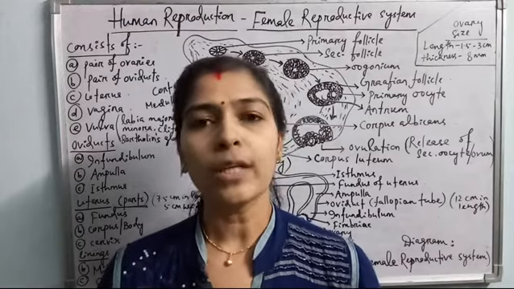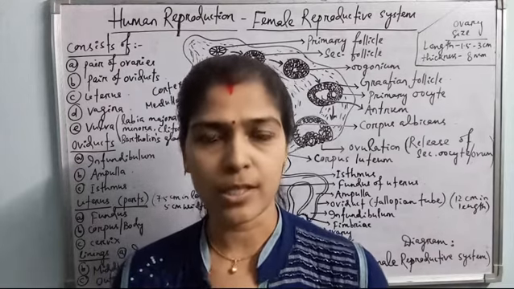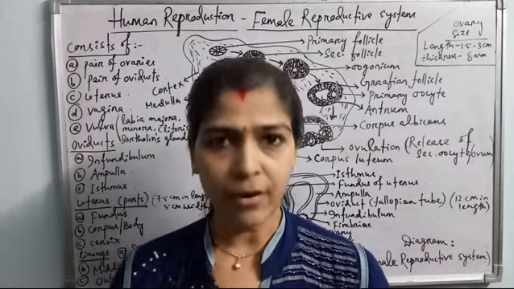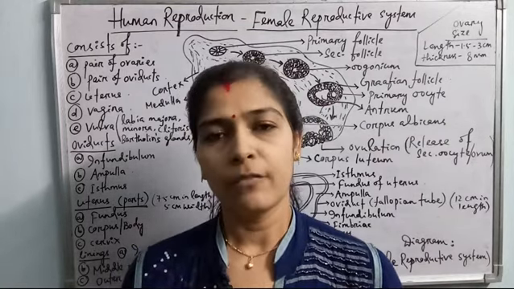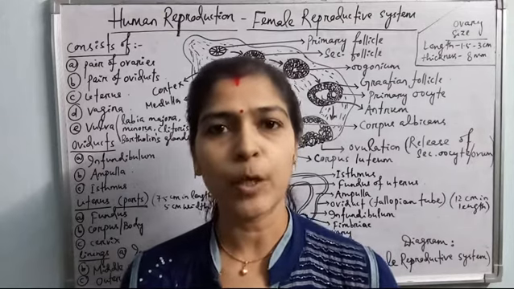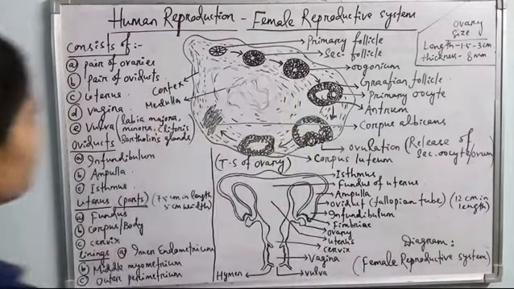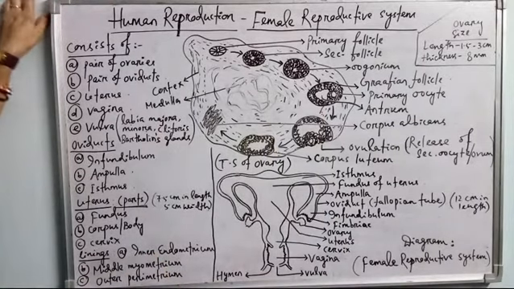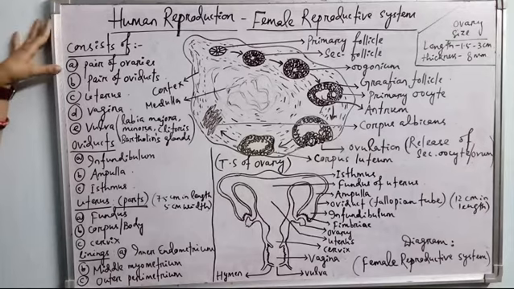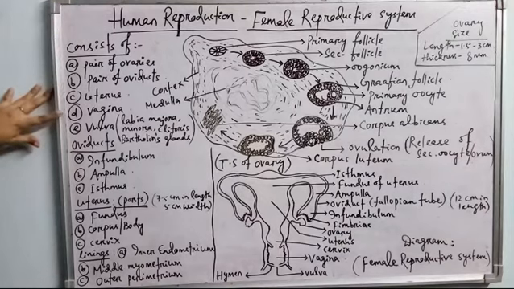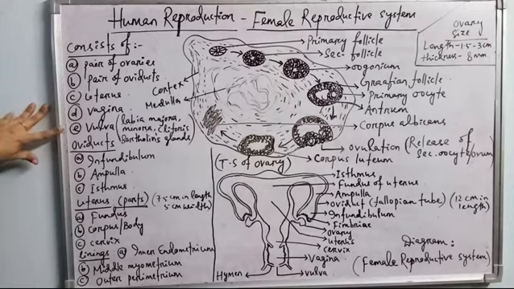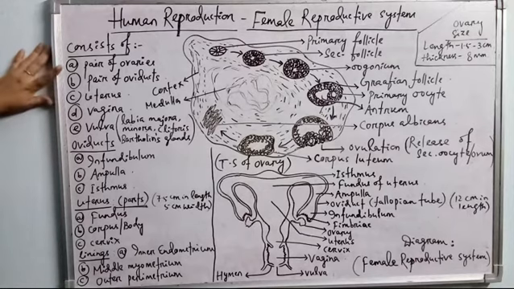So what are the parts of the female reproductive system, what are their functions, and how are these functions regulated by different types of hormones? Let's have a look. Human reproduction, female reproductive system. The female reproductive system consists of a pair of ovaries, a pair of oviducts, uterus, vagina and vulva. So, a pair of ovaries.